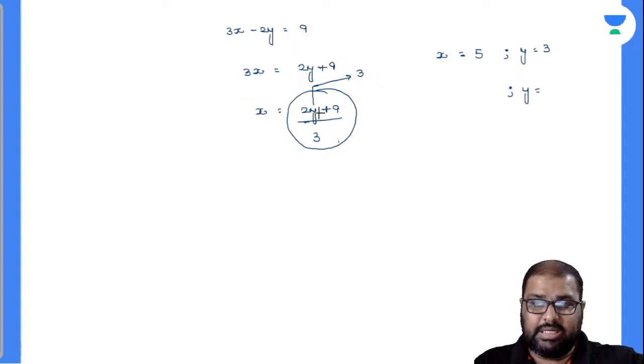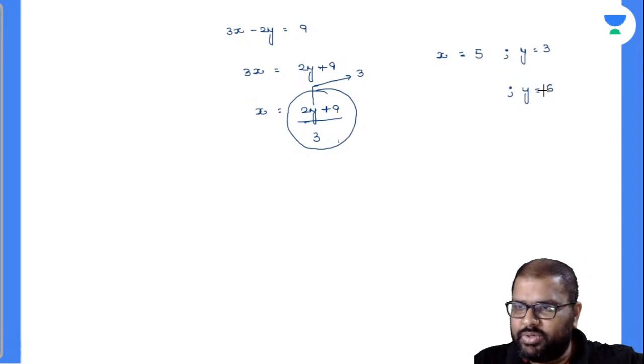6, 6. 6 2s are 12. 12 plus 9 will be how much, ma? 21. Yes, 6 is working out here. Y is equal to 6. Y is equal to 5. No, not working out. See, 6 2s are 12 plus 9, 21. 21 divided by 3 is nothing but equal to 7.